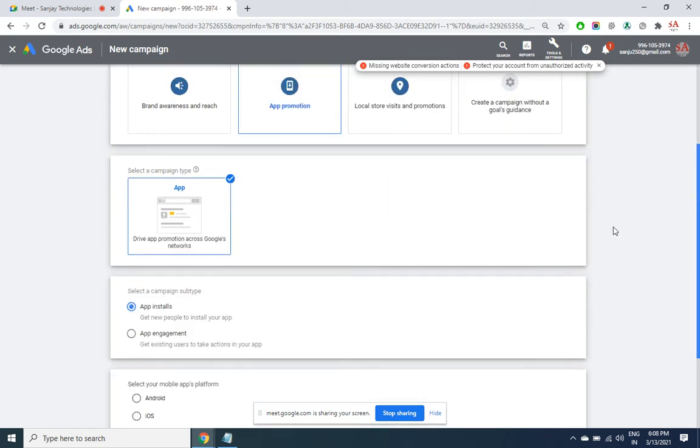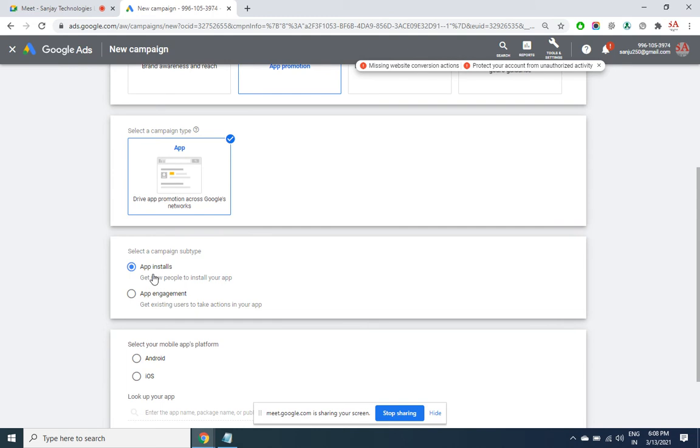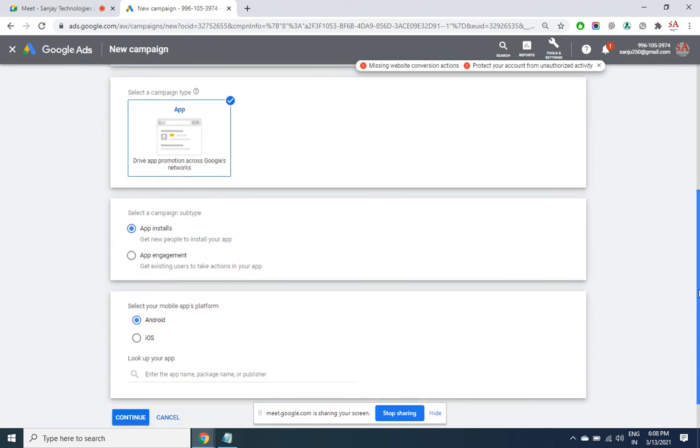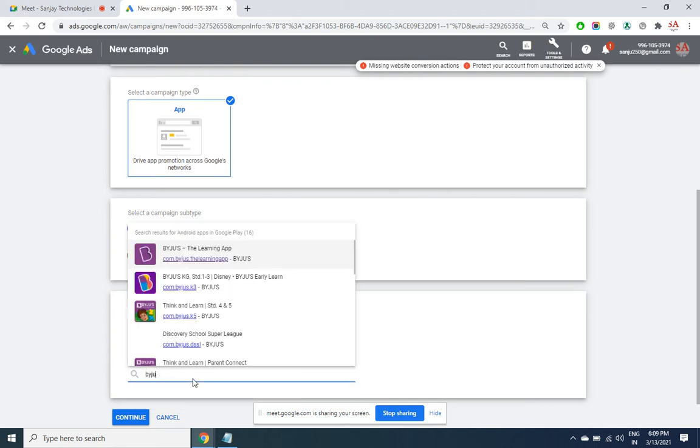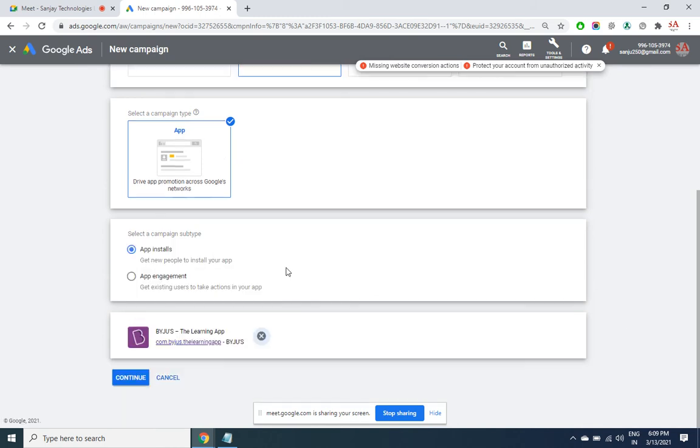App engagement means existing users. App installation, what is the app you need to select here. If I have selected an Android app, my ad will be shown only on Android eligible devices. So let's say my app is Byju's for example. Continue.